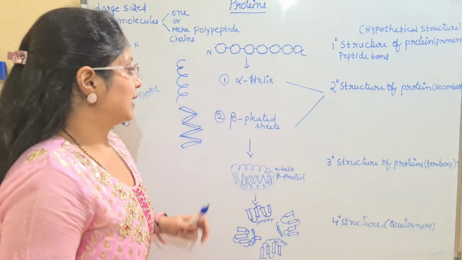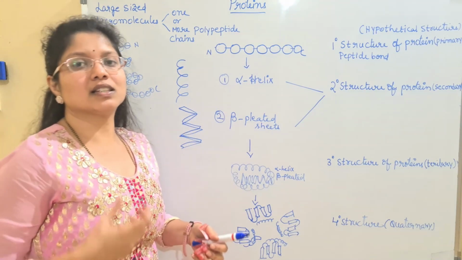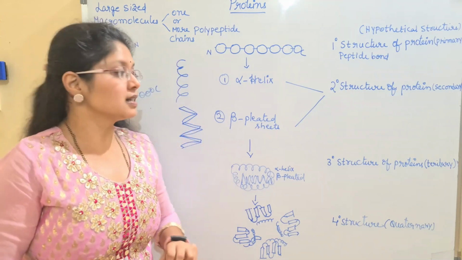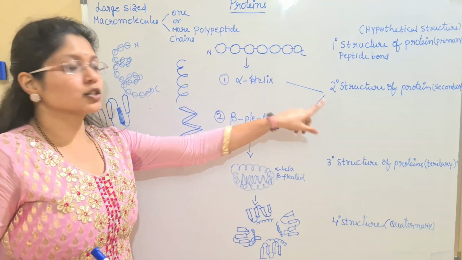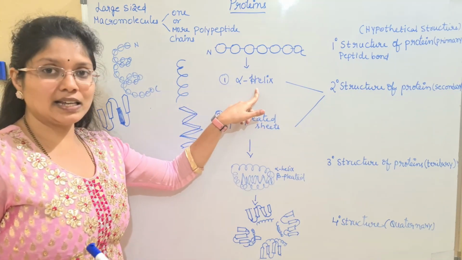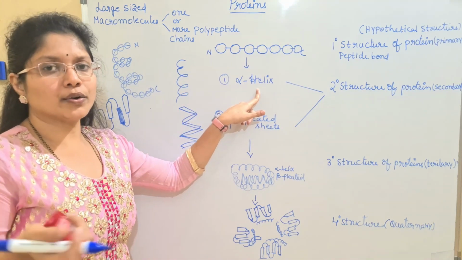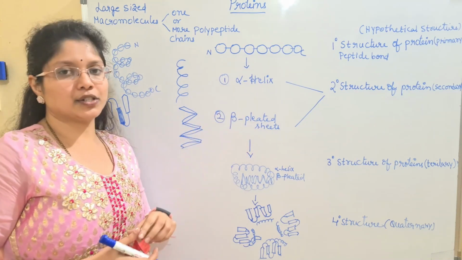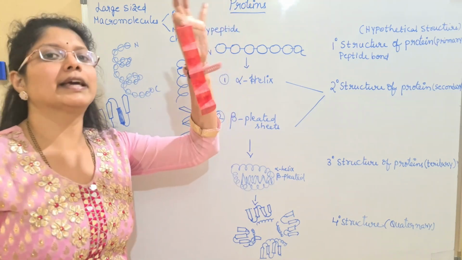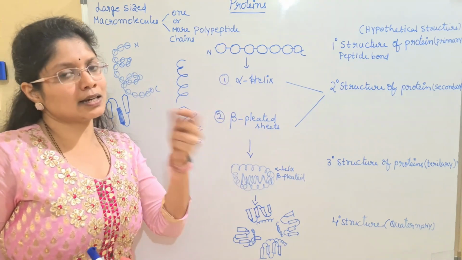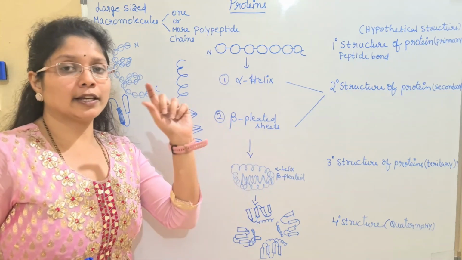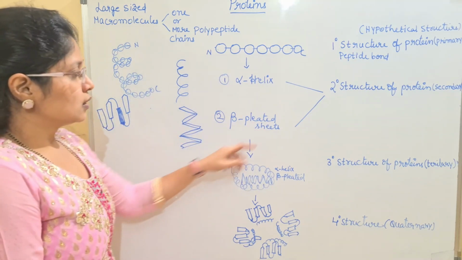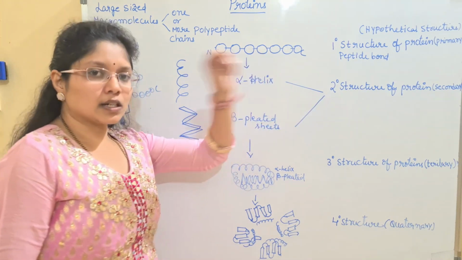Okay, so simply if you observe, as we cannot see the three-dimensional view of the structure, I have made it with some color papers. So look at the structure, children. The secondary structure of protein can be alpha helix, which is simply a spring, or you can say a curled ribbon-like structure, and beta pleated sheet, which is just like a folded ribbon, a thick ribbon. This alpha helix is like a thin ribbon. The beta pleated is a thick ribbon-like structure. This is folded and pleated. So this is regarding the secondary structure of protein.